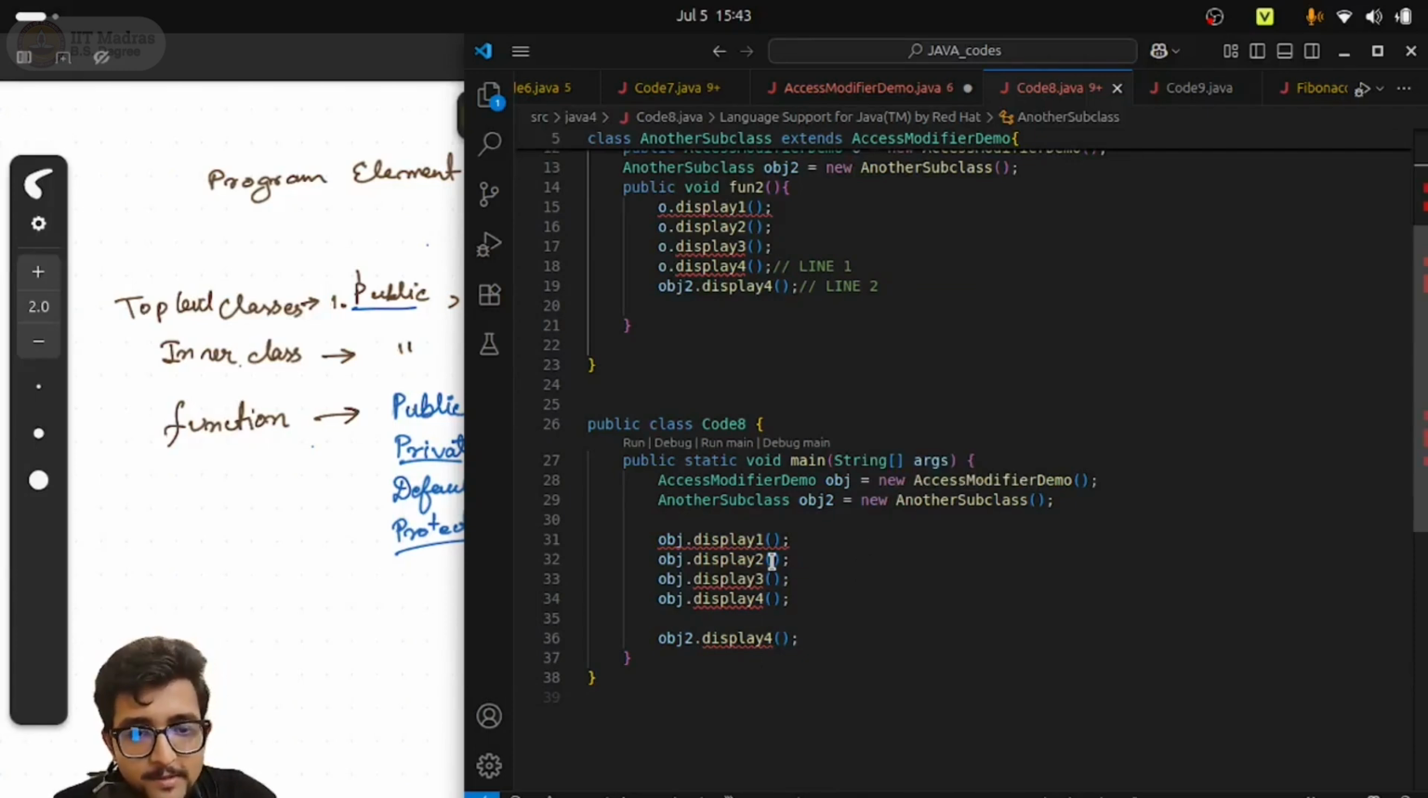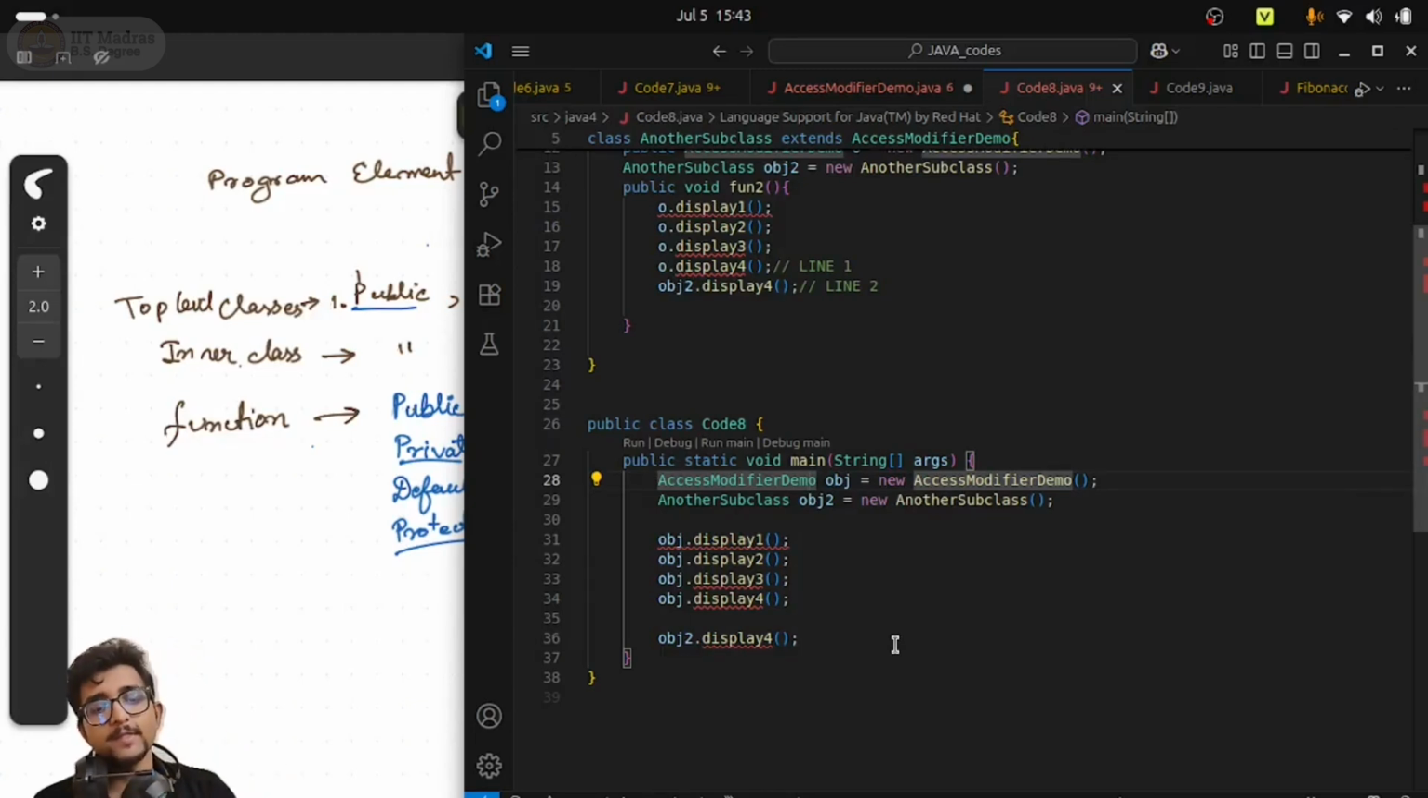So let us first take the main method part. Inside the main method, we are creating an object of the AccessModifierDemo class. It is a public class, so we can create an object, and we are also creating an object of the subclass that we have defined in this code. Both objects are created. Now I am using the object of the AccessModifierDemo class to access the functions. The display1 function is not allowed. What was display1? It was default type, right? We have declared it default type in the AccessModifierDemo class. Since it is default type, it is not accessible outside the package.